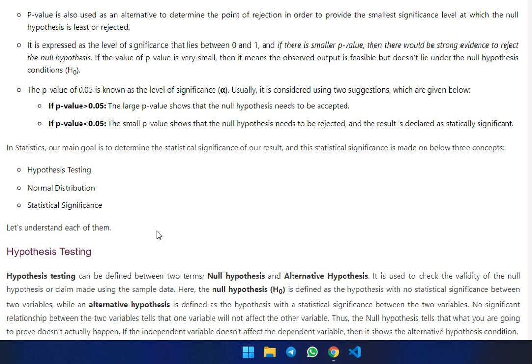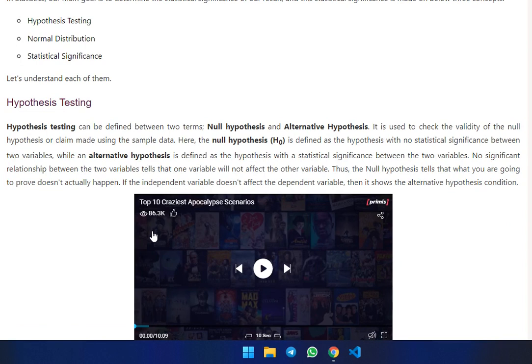Now we are discussing hypothesis testing. Hypothesis testing can be defined by two terms: null hypothesis and alternate hypothesis. It is used to check the validity of the null hypothesis or claim made using the sample data. Here the null hypothesis H0 is defined as the hypothesis with no statistical significance between two variables, while the alternative hypothesis is defined as the hypothesis with a statistical difference between two variables.